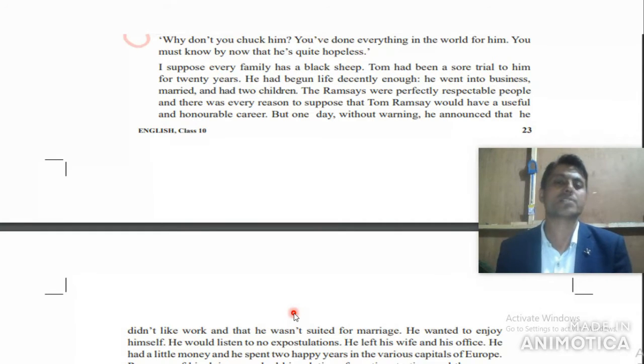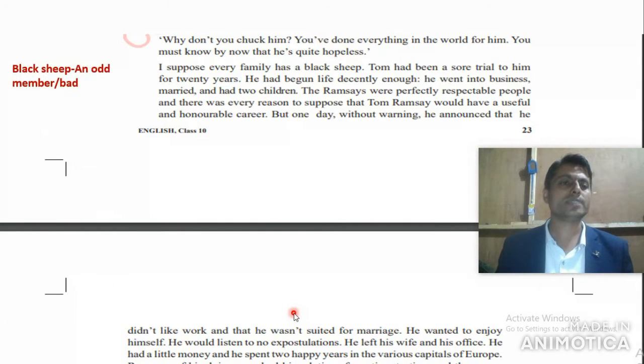Now the word comes here, talk. It might be unfamiliar for you, so try to guess the meaning. Why don't you talk him means, why don't you leave him? Why don't you quit him? Why don't you ignore him? Like this, you have to make a guess, right? Even you can see its meaning here on the screen.